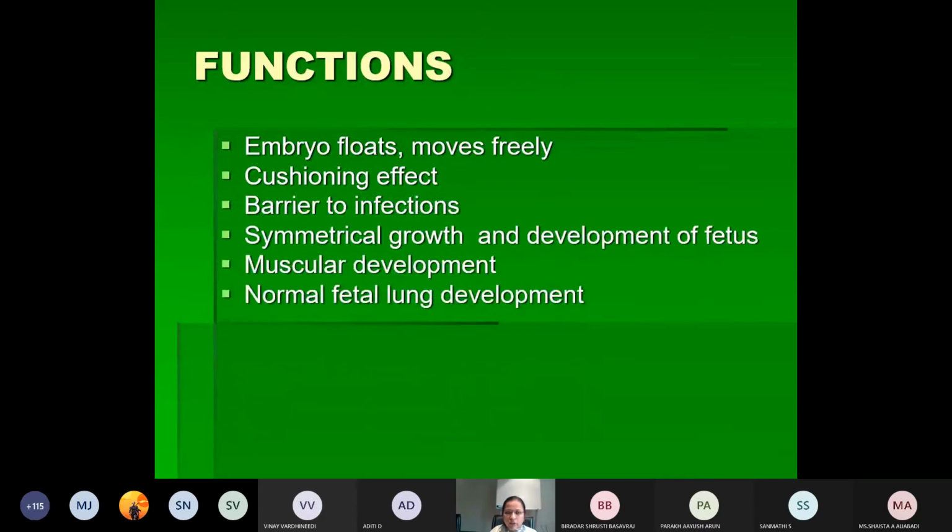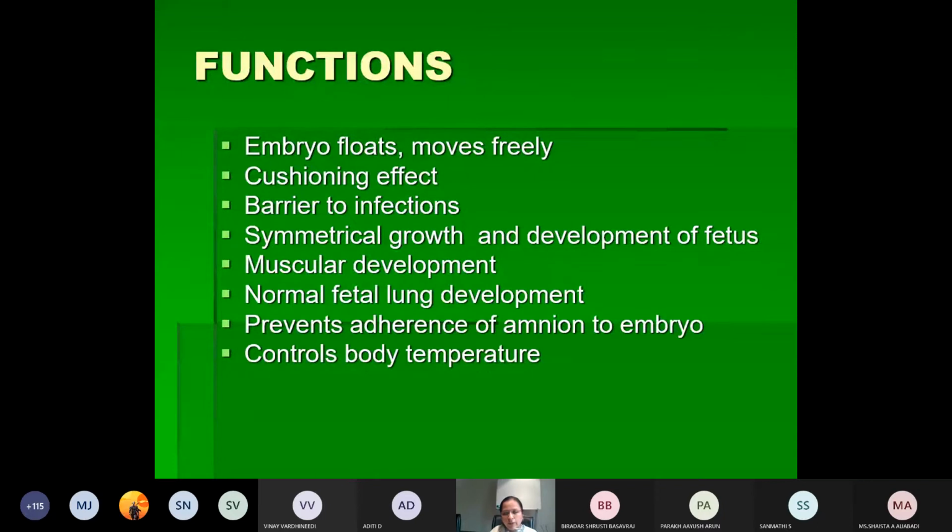Then what is the function? Can anyone tell what the functions of this amniotic cavity are? What does it help in?